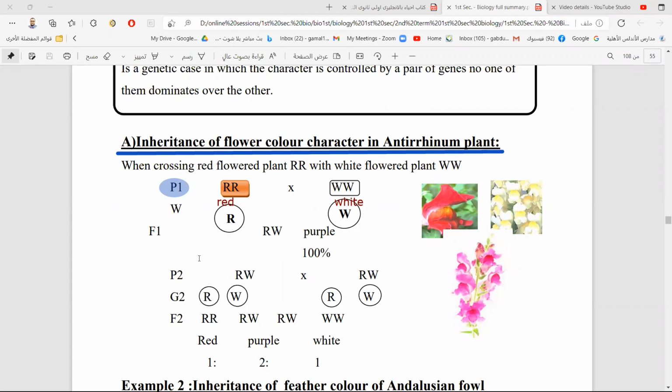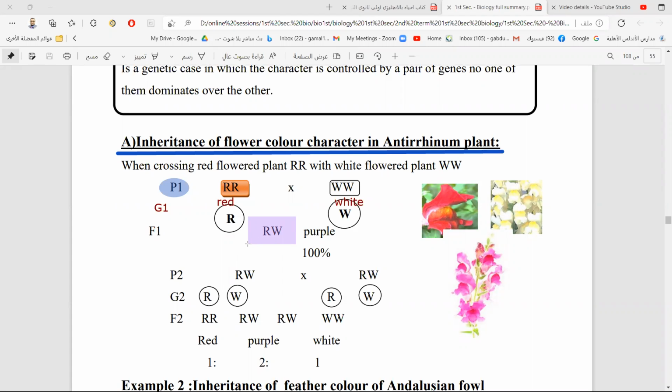So when we are making the gametes of G1, we take one gene only from capital R, and we take one gene only from capital W. When we produce the new offspring, F1, we will have the genotype capital R, capital W. We have the red flower gene and the white flower gene.